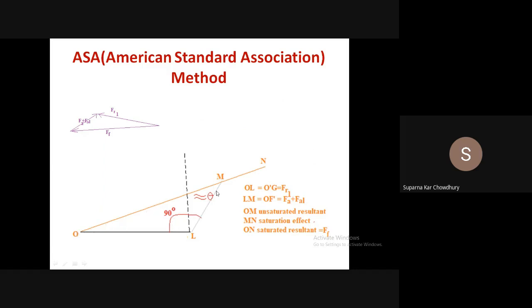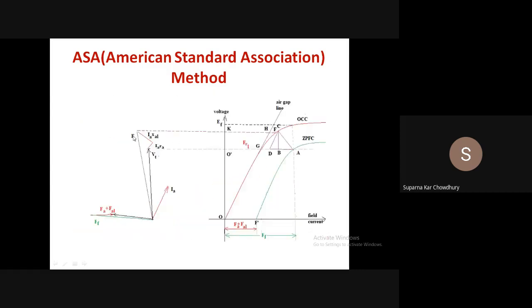So this is OM, the unsaturated value of the excitation. So to take care of the saturation, what we do, we determine ER equal to VT plus IARA plus IAXL. So corresponding to ER, this is the field current corresponding to the air gap line, and this is the field current corresponding to the OCC.